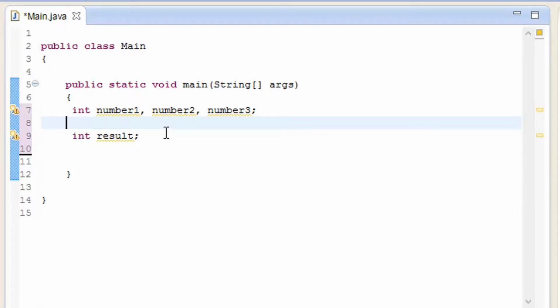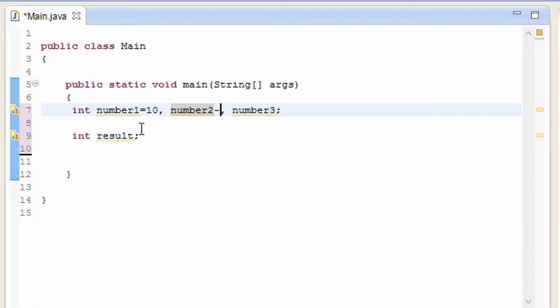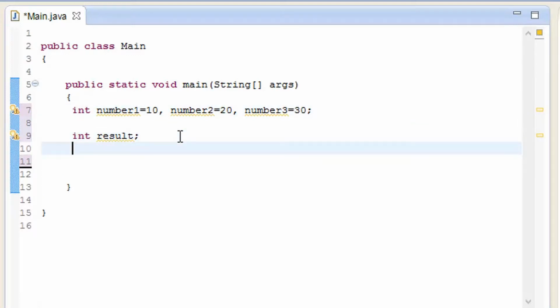For example, let me just go and give it a value inside this single one. So I'm going to go ahead and add a value to it, 10, and number 2 will be 20, and number 3 will be 30. So as you know, that's giving me some warning because I didn't add a double equal sign. So the IDE is actually helping me out that there's some mistake inside this one.